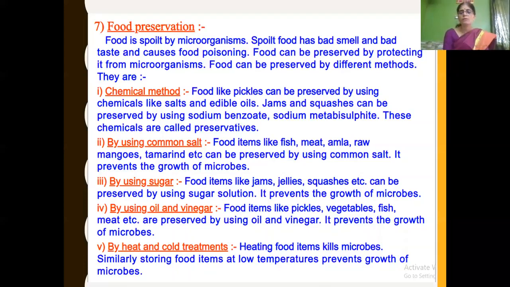And next we have learnt about heat and cold treatment. Heating of food items often kills the microbes or disease causing microorganisms. Similarly, storing food items at low temperature, that is in the refrigerator, etc., prevents the growth of microbes.